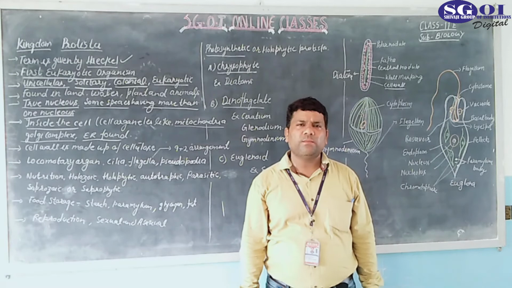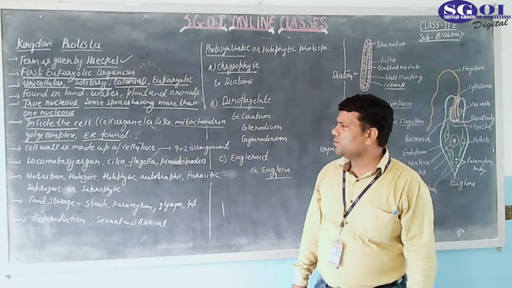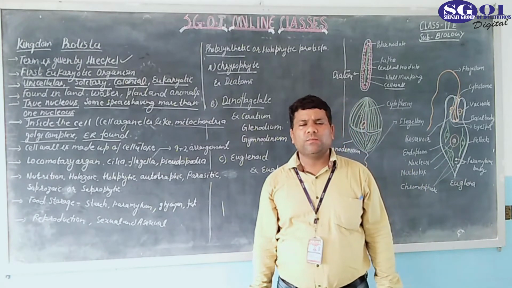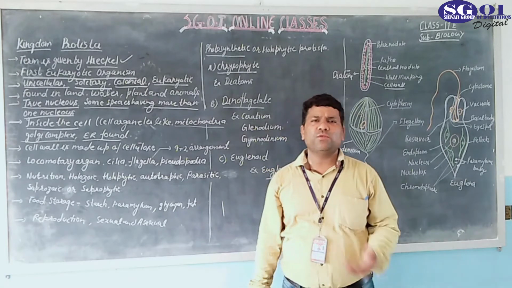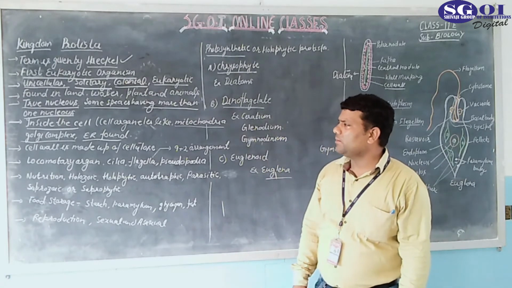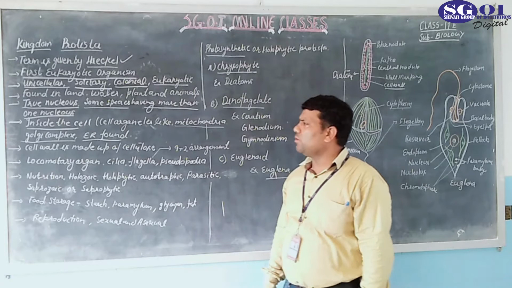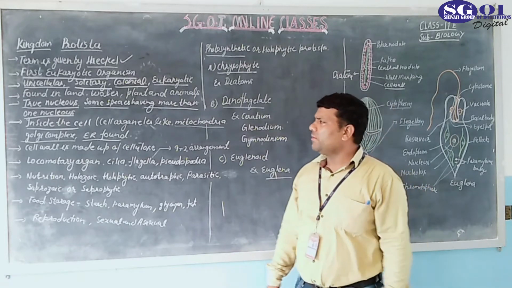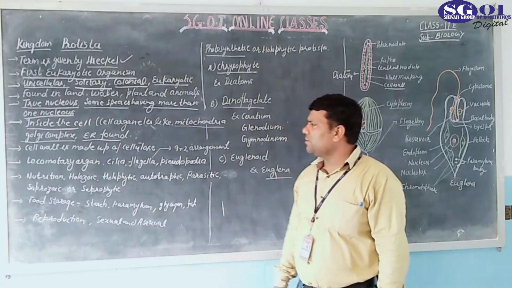First is rough endoplasmic reticulum, and second one is known as smooth endoplasmic reticulum. In smooth endoplasmic reticulum, no ribosomes are found, but in rough endoplasmic reticulum, ribosomes are found. So all types of cell organelles are found inside the cell. Now comes to the next point.